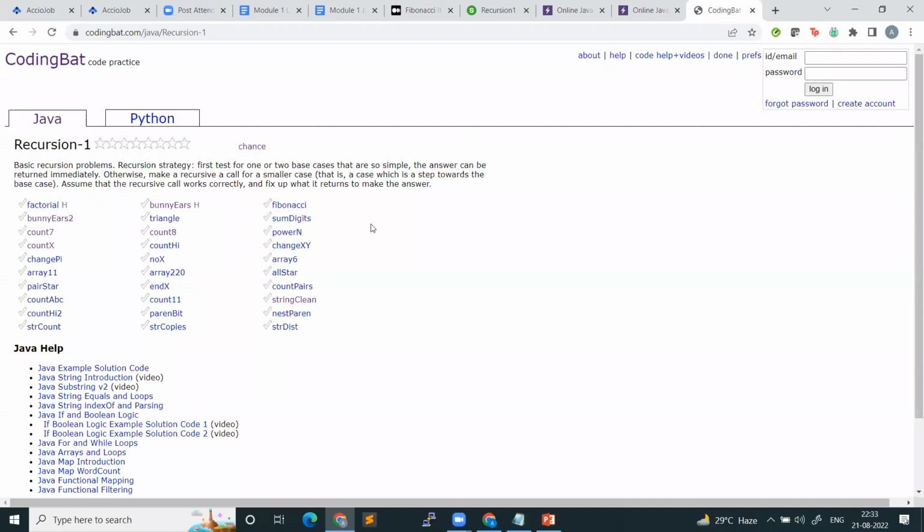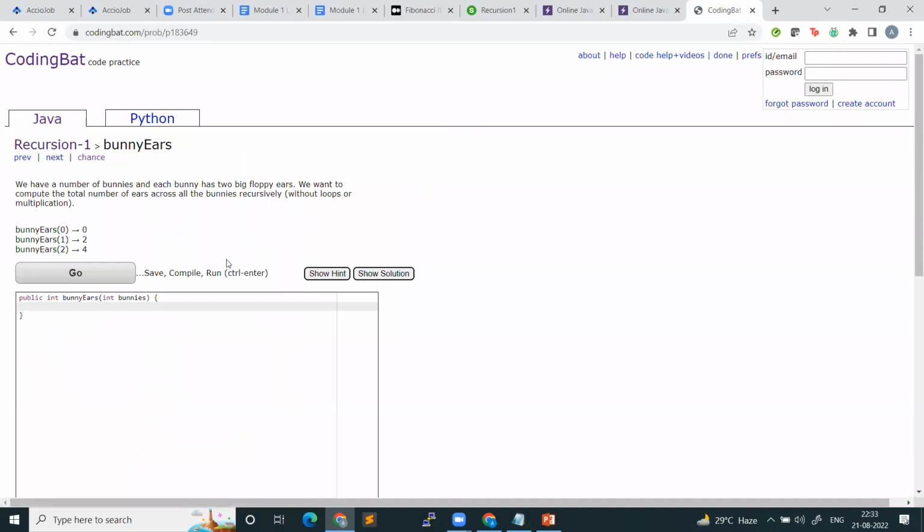And tomorrow, again from 8 to 11, we will only solve problems on recursion, right? Problems based on arrays, strings, all these using recursion. Okay. So let's take, I'll take simple questions first. Bunny ears, let's take that, okay? Let's go to this part. And now you will only help me with the base case with this, right?